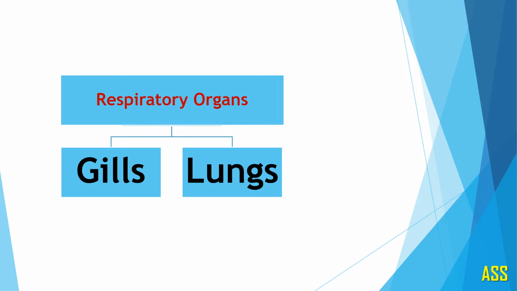In case of vertebrates, the main respiratory organs are gills and lungs. In the last lecture, we have seen that gills are the respiratory organ mostly in aquatic animals.